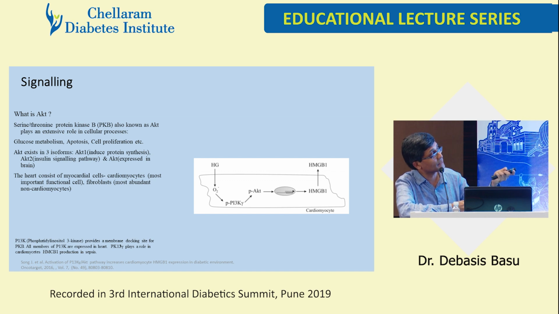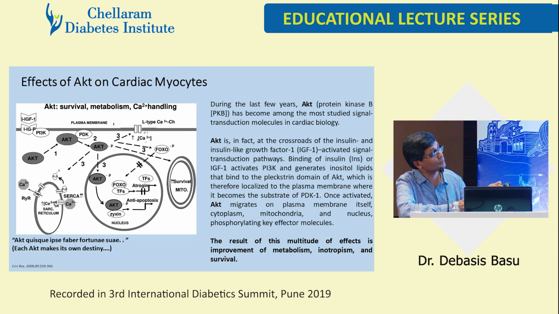I'll just briefly tell you what happens. AKT is at the crossroads of insulin and insulin-like growth factor, IGF-1, and they activate signal transduction pathways. All these signal transductions, whether in the nucleus, the sarcoplasmic reticulum or the mitochondria of the cardiomyocyte, have their own actions. Binding of insulin or IGF-1 activates PI3K and generates inositol lipids that bind to the pleckstrin homology domain of AKT, which is therefore located to the plasma membrane and becomes a substrate for PDK. Once activated, AKT migrates from the plasma membrane to the cytoplasm, mitochondria and nucleus, phosphorylating the key effector molecules.